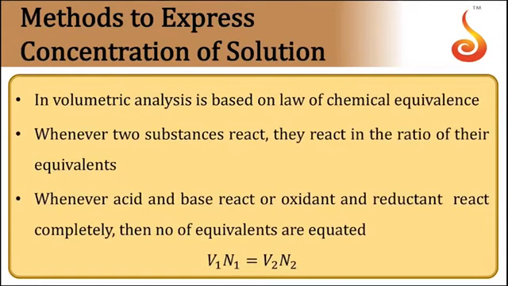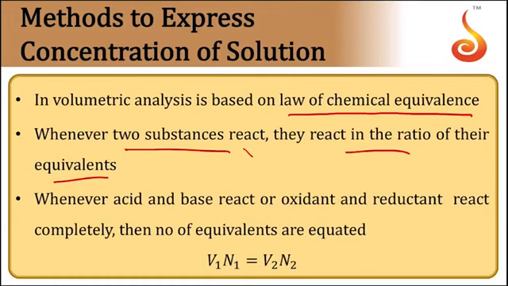Then comes volumetric analysis, based on the law of chemical equivalence. The law of chemical equivalence means substances always react in the ratio of their gram equivalents. So whenever two substances react, they always react in the ratio of equivalents.